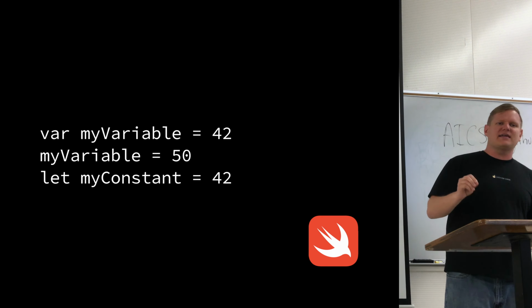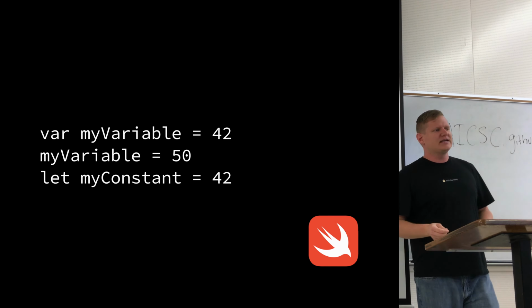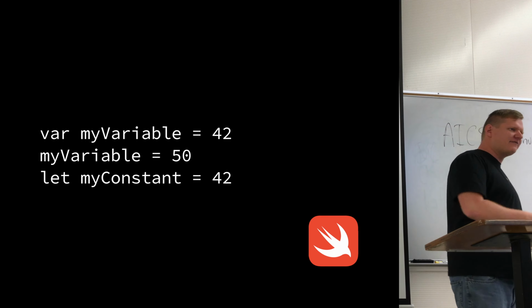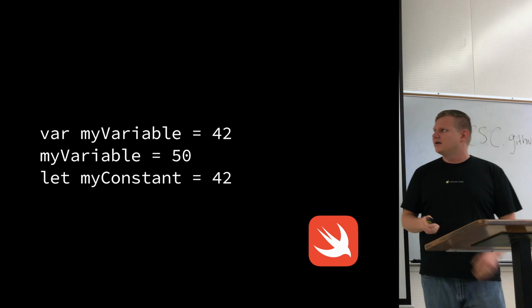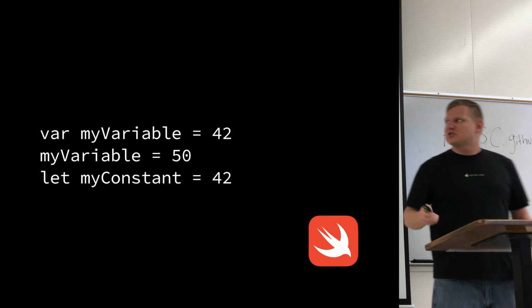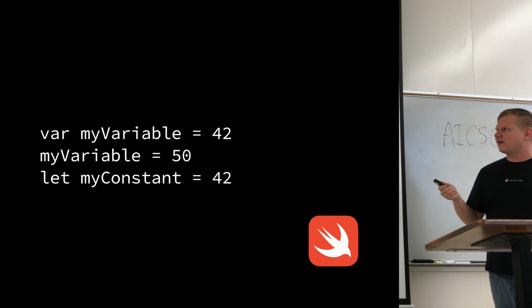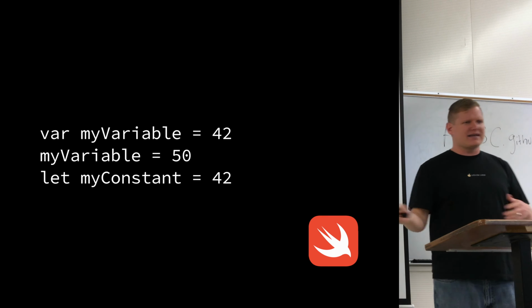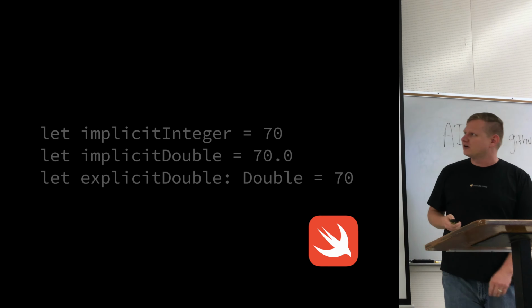But the cool thing that makes Swift different is that unlike JavaScript and unlike Python, the variables are actually statically typed. So once we've declared myVariable and set it to an int, we can't then change it to a string or something later.